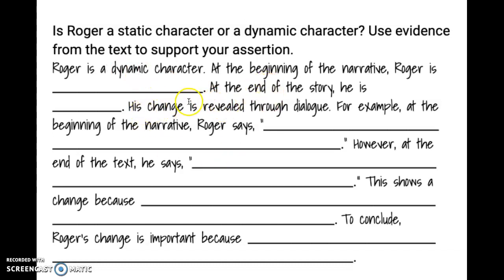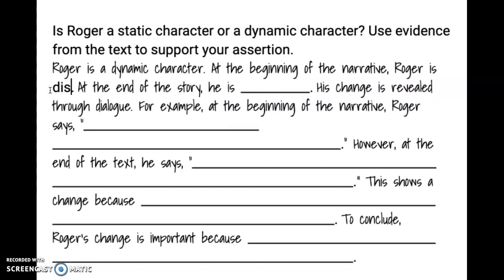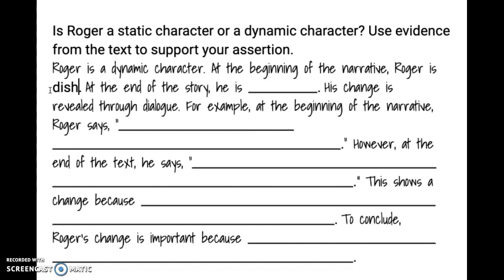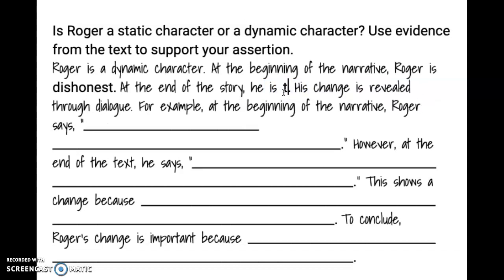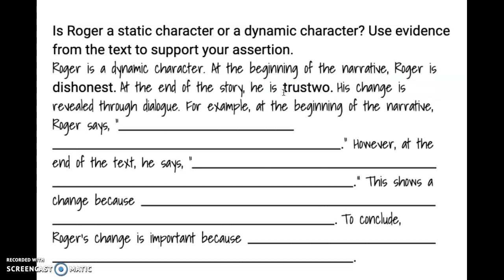At the beginning of the story, Roger is, well, we need an adjective to describe Roger at the beginning of the story. I could say, at the beginning of the story, Roger is dishonest. And at the end of the story, he is, I like the word trustworthy here. His change is revealed through dialogue.